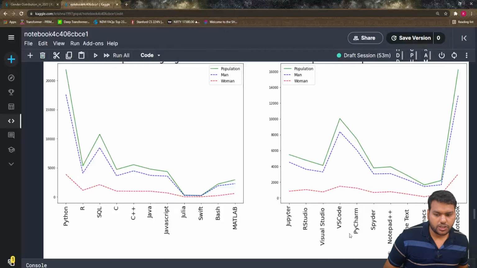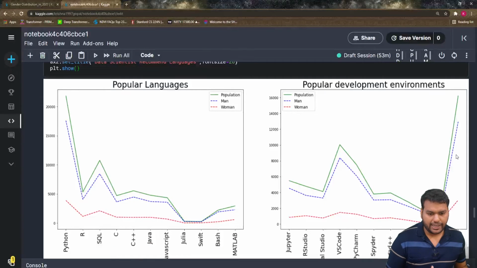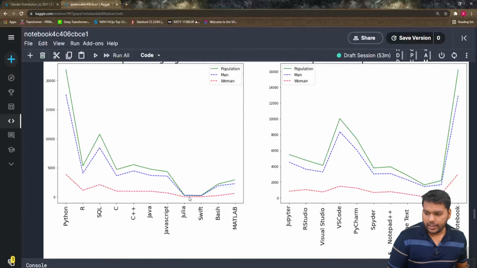Yeah, so somebody seeing your visualization notebook can see, okay, Python is the most popular language. People are using Jupyter notebooks, the highest number of people are using Jupyter notebooks, men and women as well. Even women are using Jupyter notebooks more. But if you see Julia and Swift, all these curves shrink, because not too many people are using them in 2021.